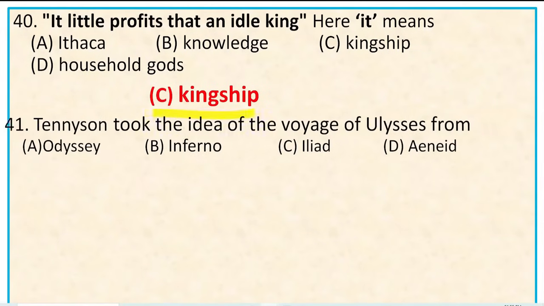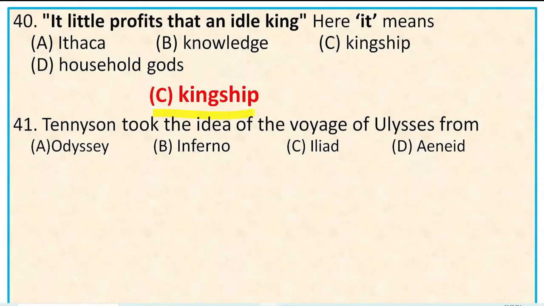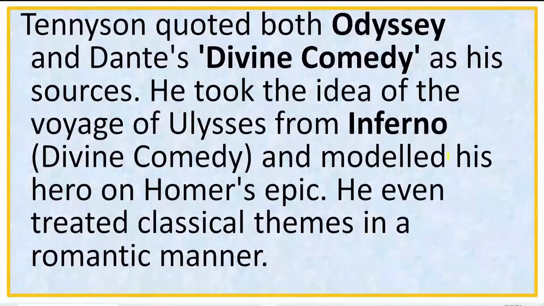Next, question number 41. Tennyson took the idea of the boys of Ulysses from. The options are Odyssey, Inferno, Iliad, Aeneid. We know that Tennyson quoted both Odyssey and Dante's Divine Comedy as his sources.